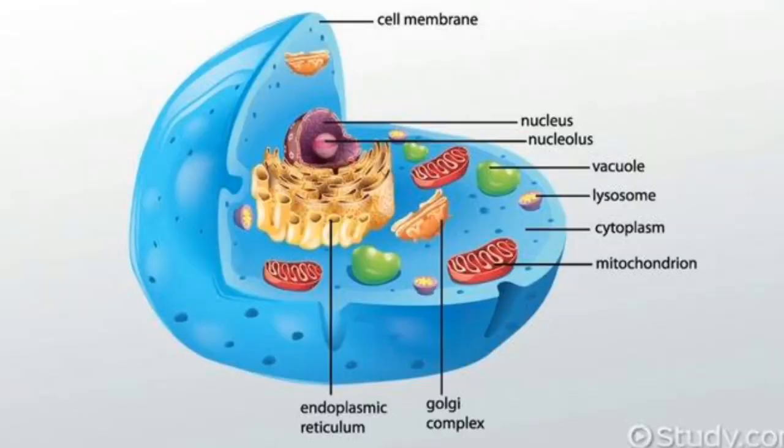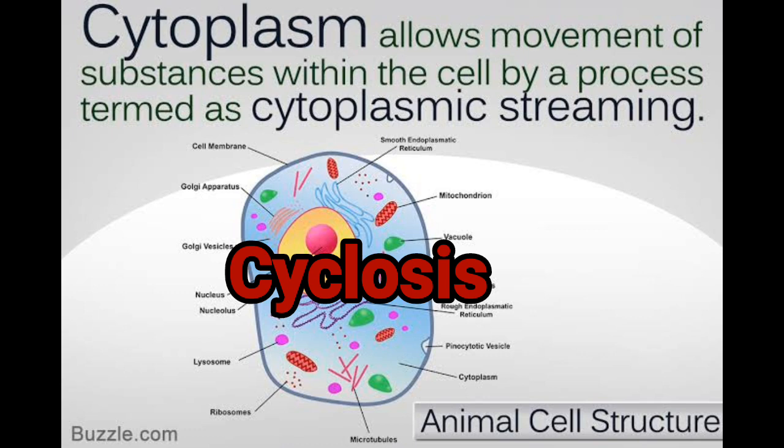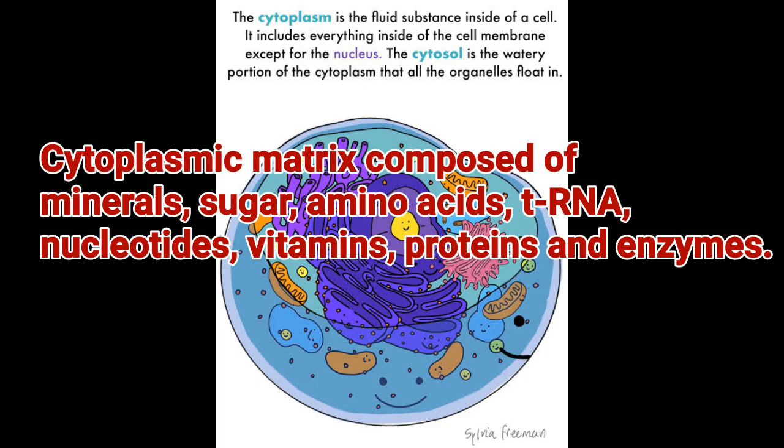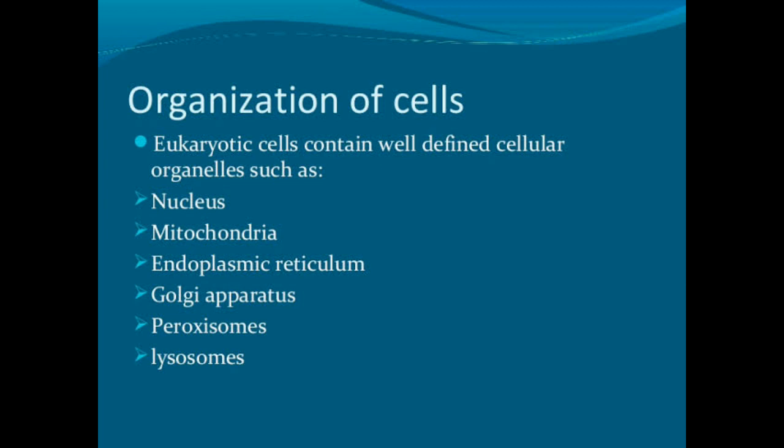Let's talk about the eukaryotic cytoplasm. In eukaryotic cells, the cytosol or cytoplasm has a cytoplasmic matrix differentiated into an outer ectoplasm and an inner endoplasm. Cyclosis is the streaming movement shown by the cytoplasm. The cytoplasmic matrix is composed of minerals, sugars, amino acids, tRNA, nucleotides, vitamins, proteins, and enzymes. Several cell organelles such as nucleus, Golgi complex, mitochondria, peroxisomes, lysosomes, plastids, endoplasmic reticulum, ribosomes, centrioles, etc. are present in eukaryotic cytoplasm.